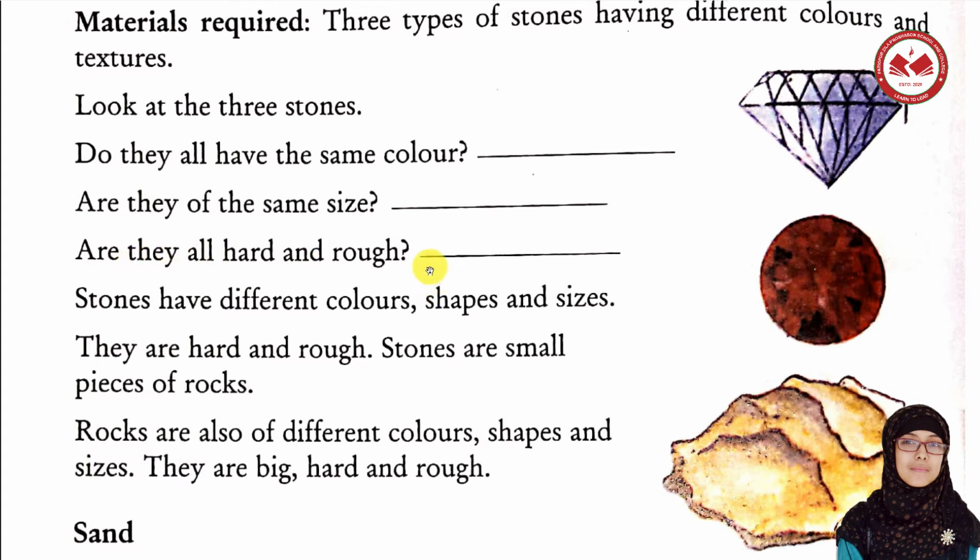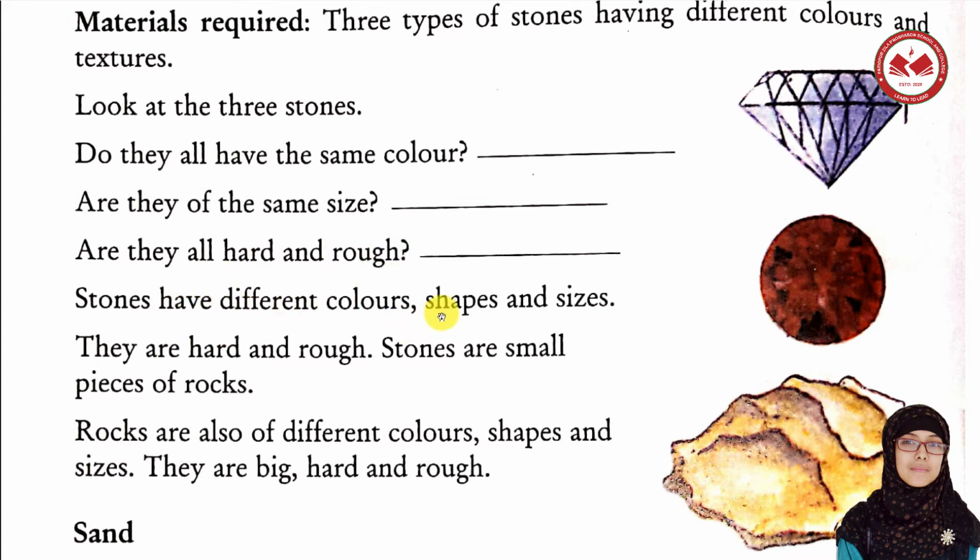Are they all hard and rough? What do you mean by hard and rough? By hard and rough, you can say that it's not smooth and it's not soft. Something that's not soft or smooth. কোনো কিছু যেটি মসৃণ বা নরম নয় তাকে হার্ড অর রাফ বলতে পারো. অবশ্যই এটি কঠিন এবং অমসৃণ. Look at this one. This rock seems to be really rough and also hard, right? So the answer will be yes, they are all hard and rough.